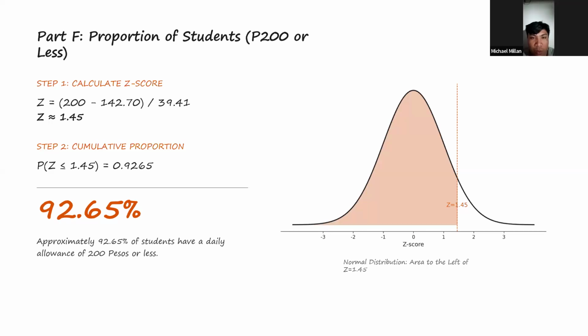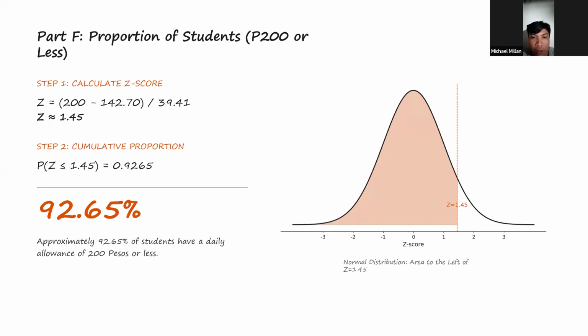To find the proportion using the normal distribution, we convert the value to a z-score, then look up the corresponding area under the curve. The area to the left of the z-score tells us the proportion of students with that amount or less. In the step-by-step calculation, we identify the values: x equals 200 pesos, the mean equals 142.70, and s equals 39.41.